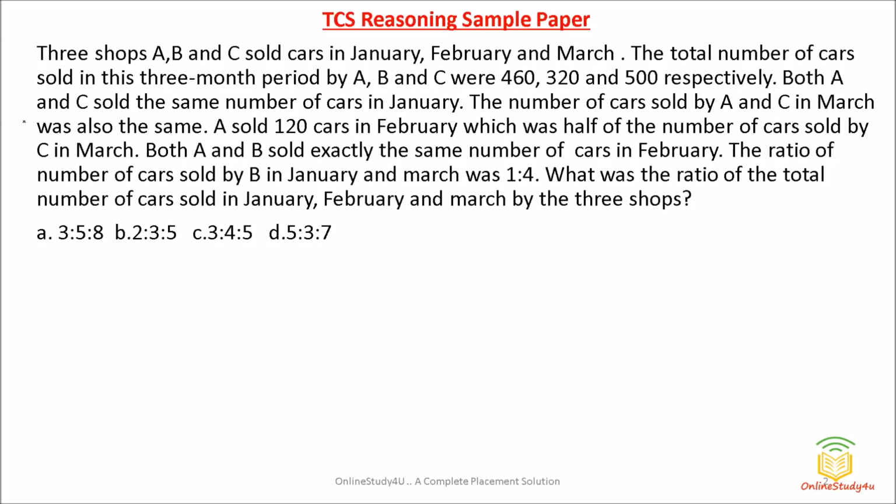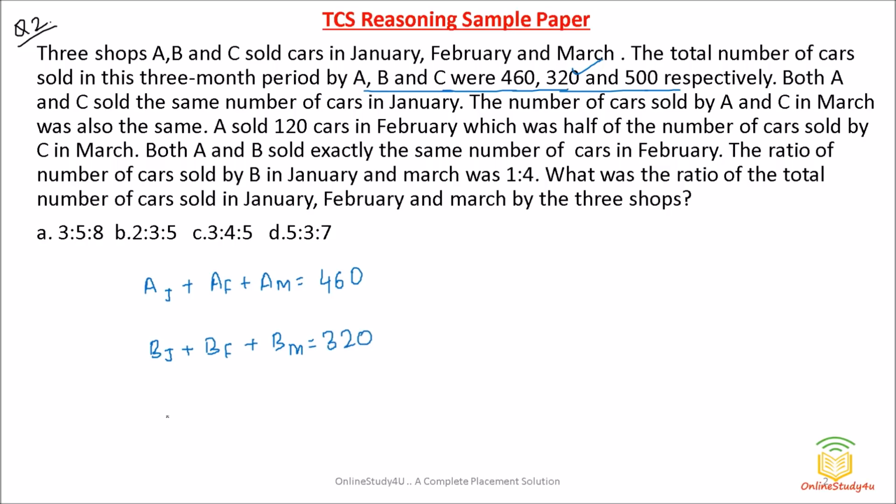Then friends, your question number 2. So question number 2 is also a very good question. Okay, it is a little lengthy and calculative, but do not worry, we will be easily able to solve it. 3 shops A, B and C sold cars in January, February and March. The total number of cars sold in this 3 months period by A, B and C were 460, 320 and 500 respectively. So A in January, February and March is selling 460 cars, whereas B in January, February and March is selling 320 cars.